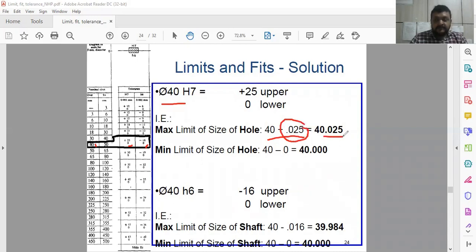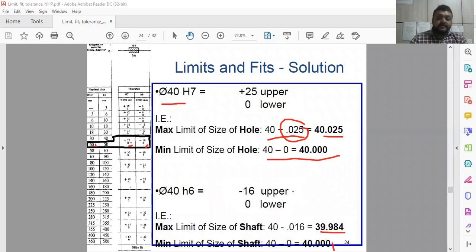So 40.025. And here, as you can see, the lower deviation is 0, so the minimum size is to be kept as 40. And here, minus upper means minus, so 39.984 is the minimum size.